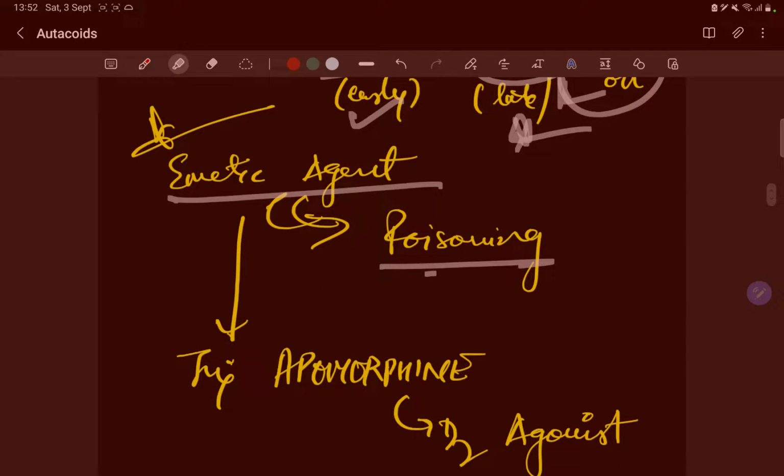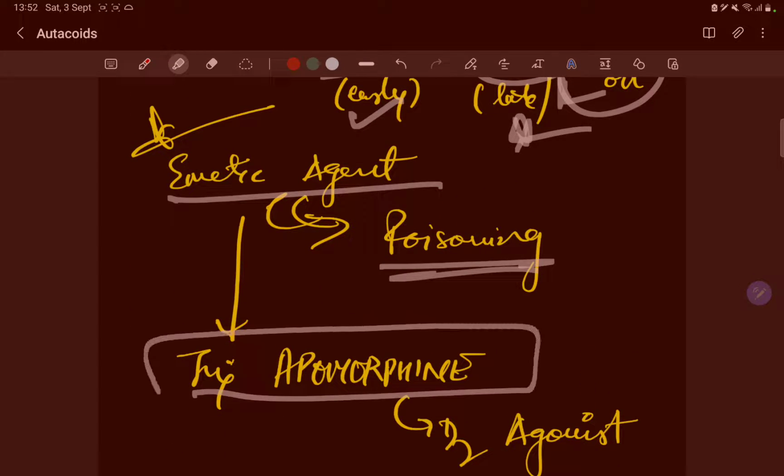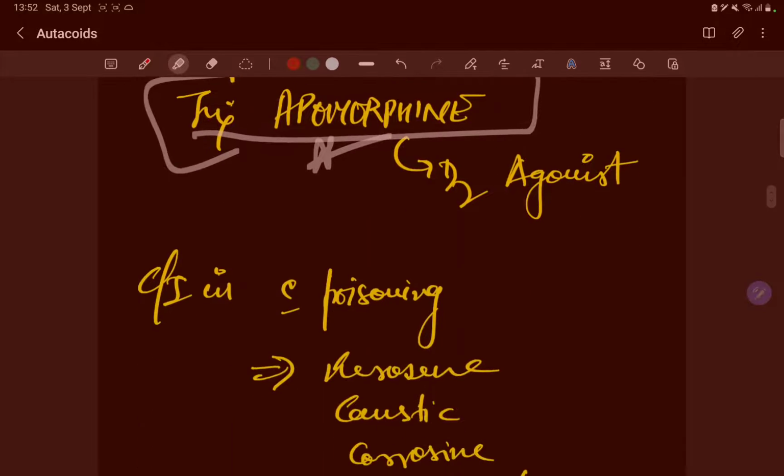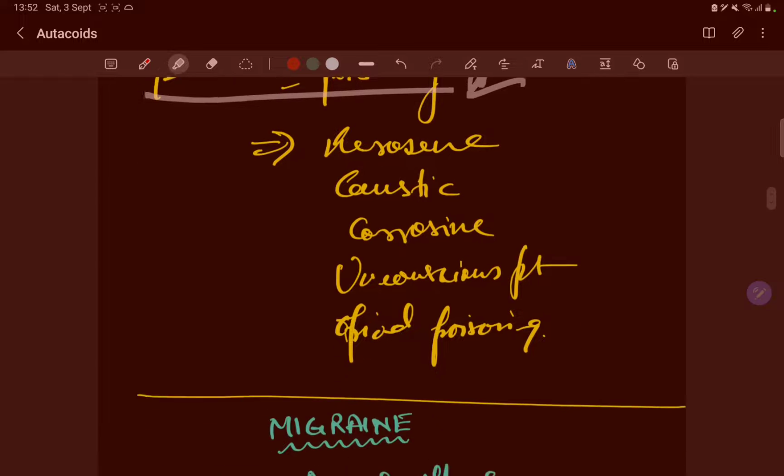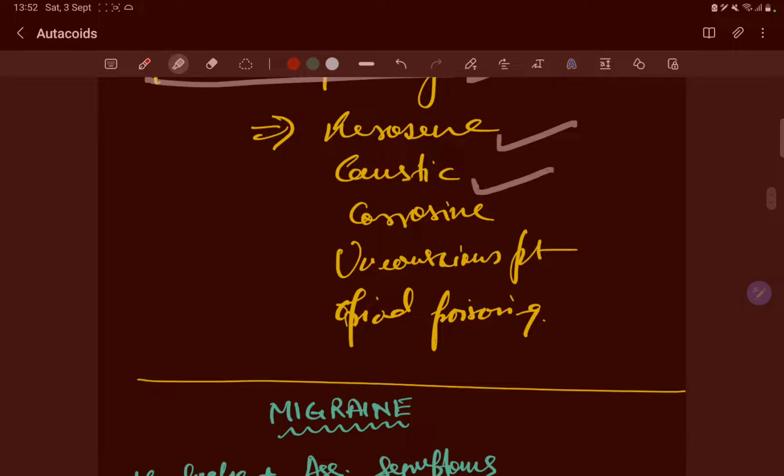An emetic agent in the case of poisoning is injection apomorphine, that is a D2 agonist. There are poisonings in which it is contraindicated: kerosene, caustic, corrosive, unconscious patient, opioid poisoning. So this was all about serotonin. We will discuss more about serotonin in migraine. Okay, thank you.